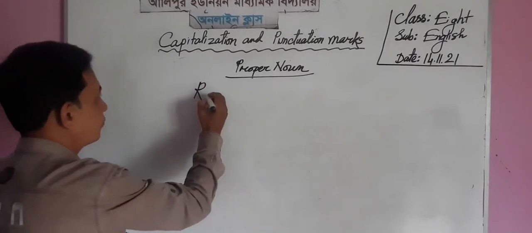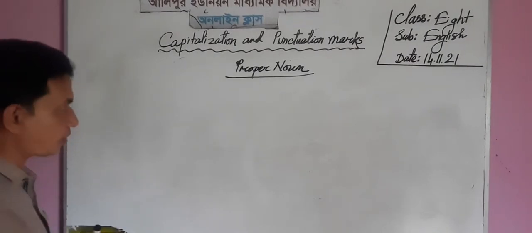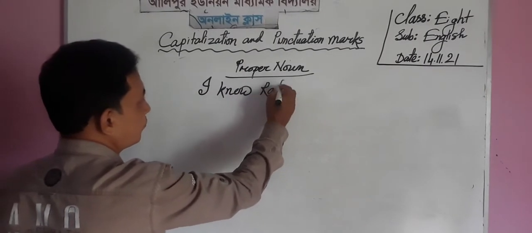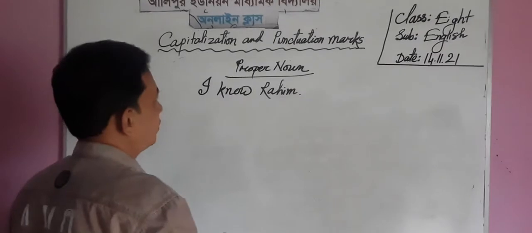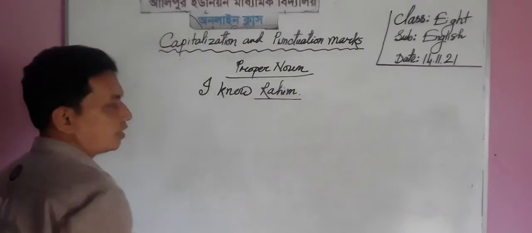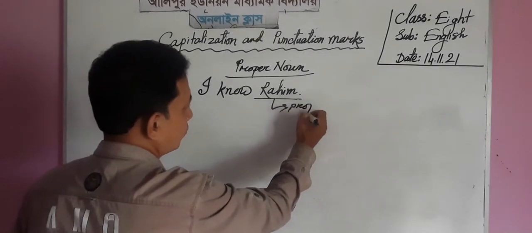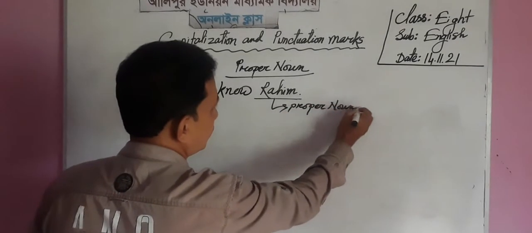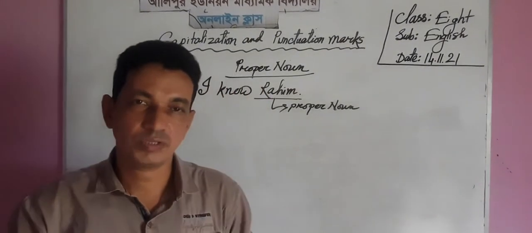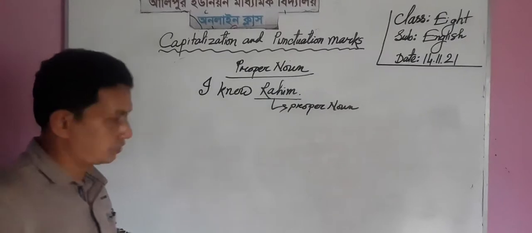Suppose, I know Rahim. Dear learner, I know Rahim. In Rahim, the first letter is in capital form because Rahim is a proper noun. Where a proper noun sits, it's not a matter. A proper noun starts with a capital letter. Okay, dear students, you must mind it. And next,